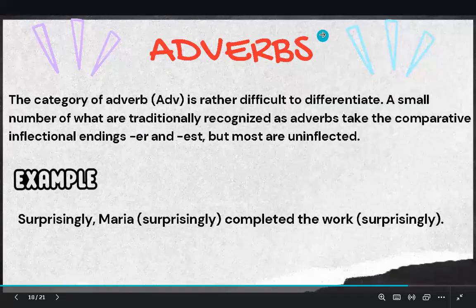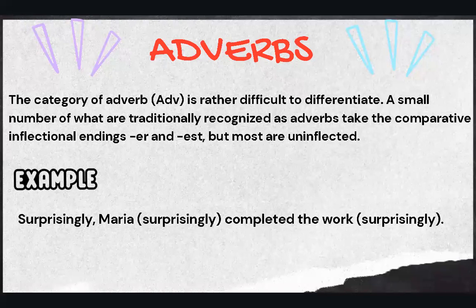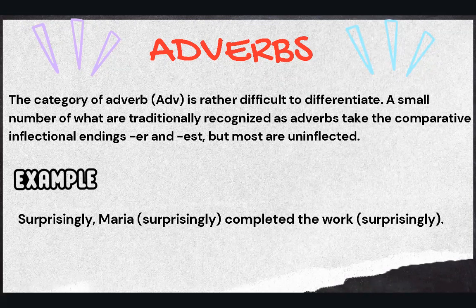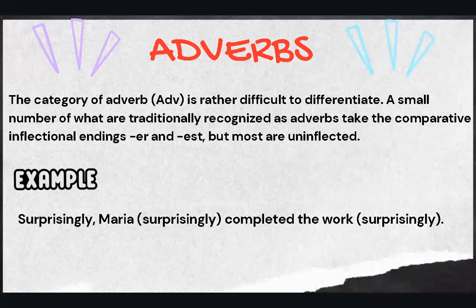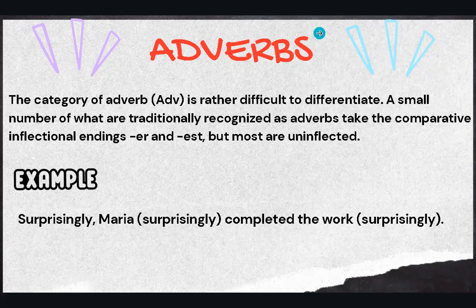And adverbs, the category of adverb is rather difficult to differentiate. A small number of what are traditionally recognized as adverbs take the comparative inflectional endings er and est, but most are uninflected. In this example, we can say surprisingly Maria completed the work, and we can also say Maria surprisingly completed the work, and also we can say Maria completed the work surprisingly.